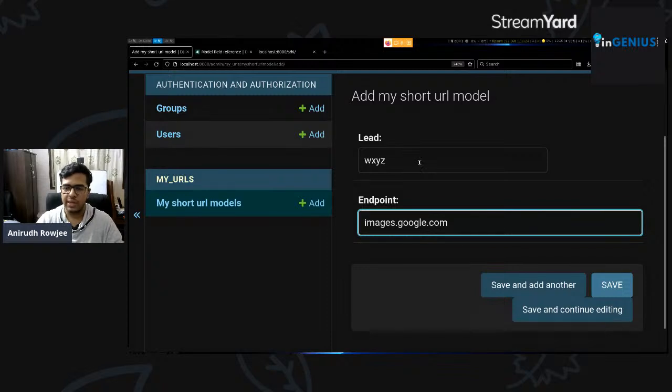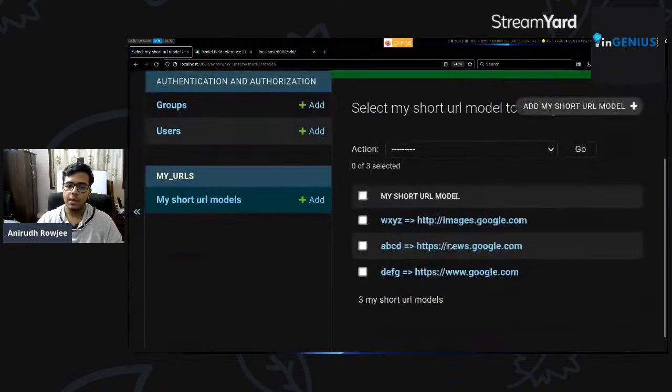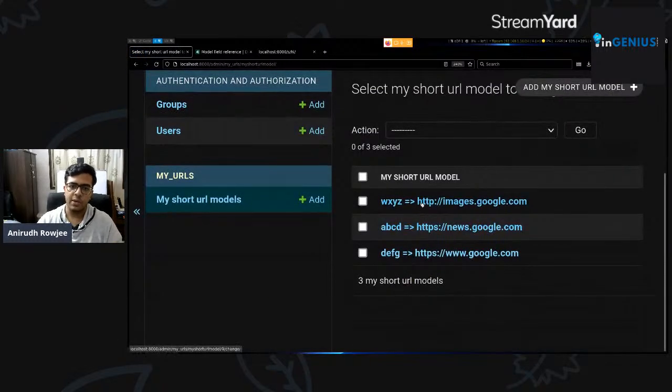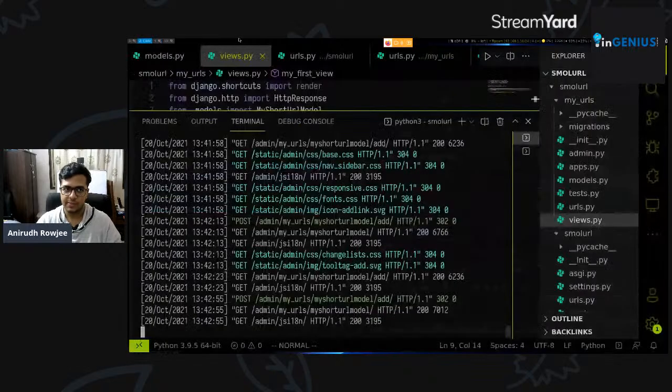Let's say the endpoint for this is images.google.com. So again, we're editing this through our interface right now, but you can ideally set up another web page to handle the editing and changing of these things as well. So Django will allow you to do that on your own. You can save it. Now we have 3 different sample URLs, with their shortened representations in our database.